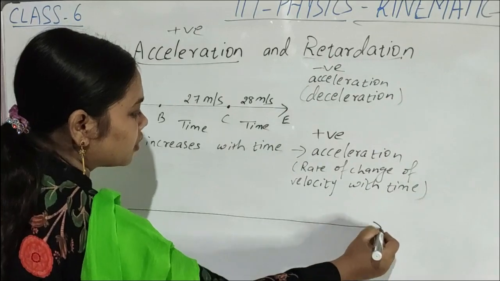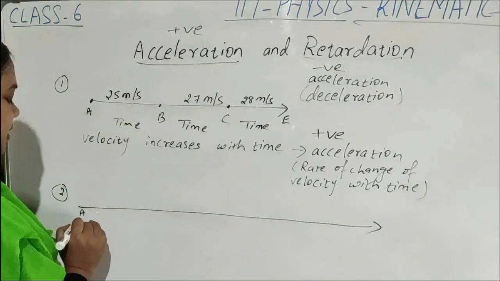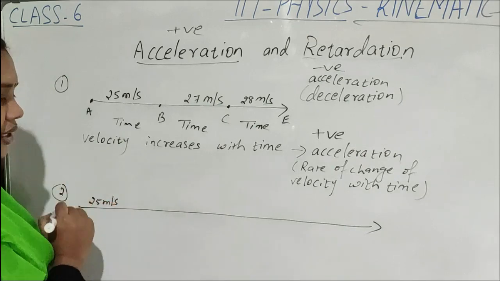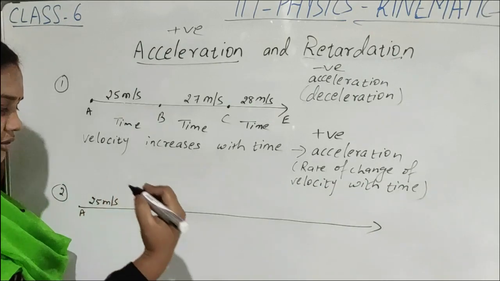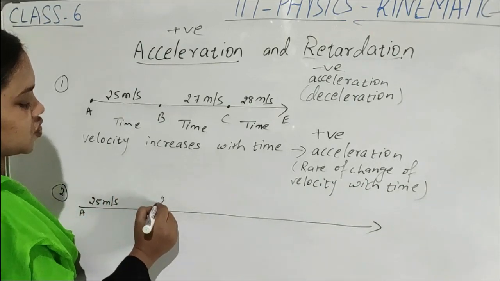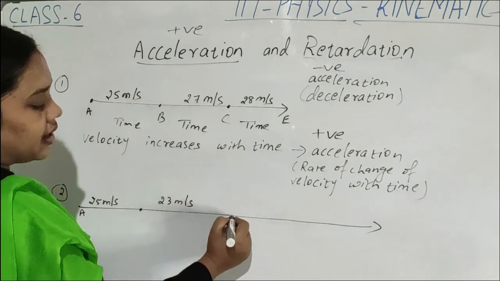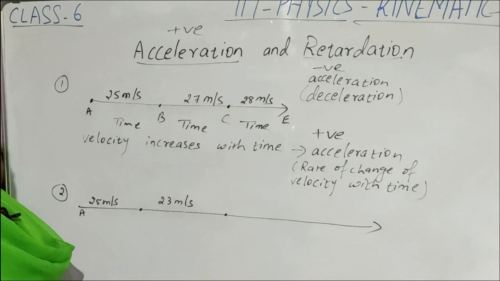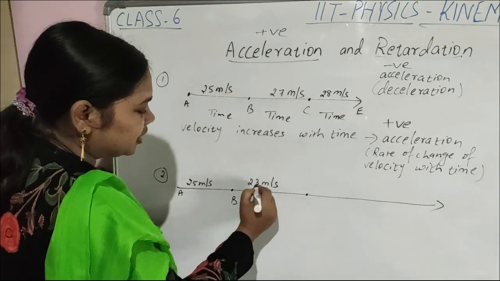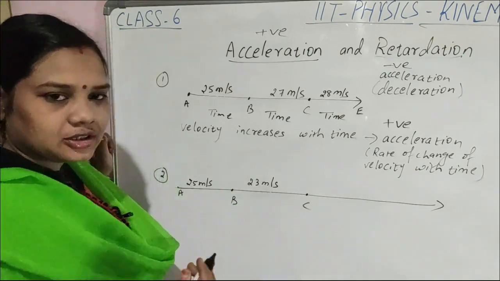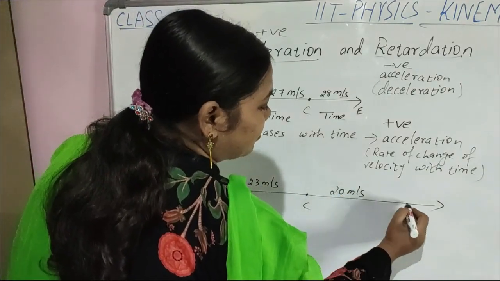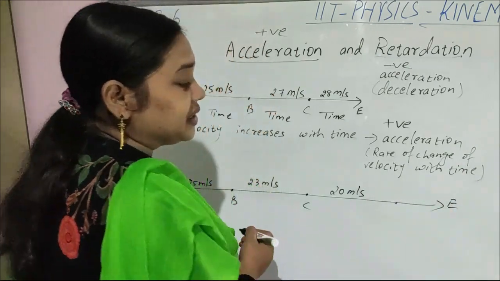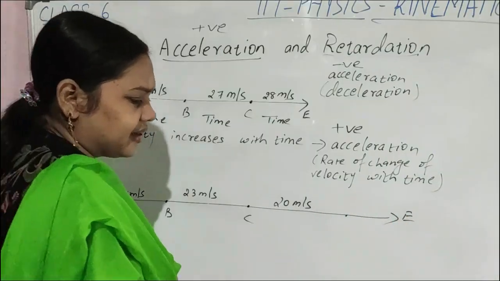Suppose a body from A started with 25 meter per second due east. After covering some part of the journey, the velocity of the body decreased, suppose 23 meter per second. Again after covering some part of the journey, the velocity decreased, next part of the journey 23 meter per second. Okay, velocity decreased. Suppose after that again velocity decreased, 20 meter per second, due east direction.